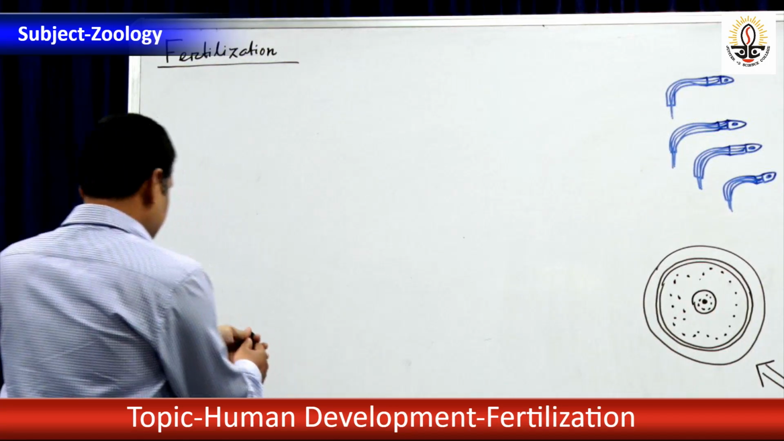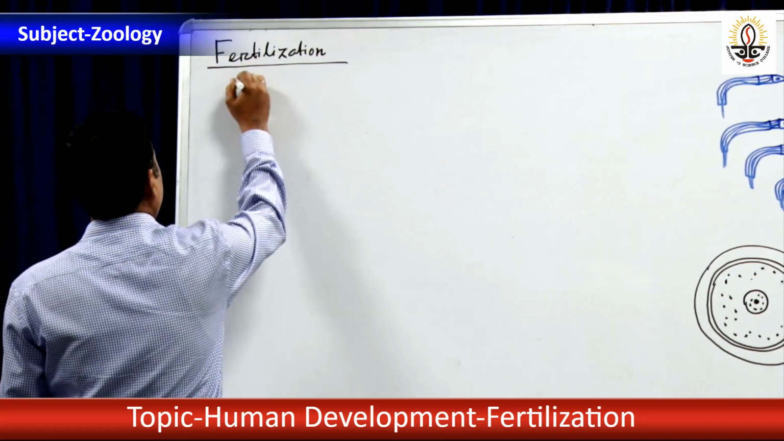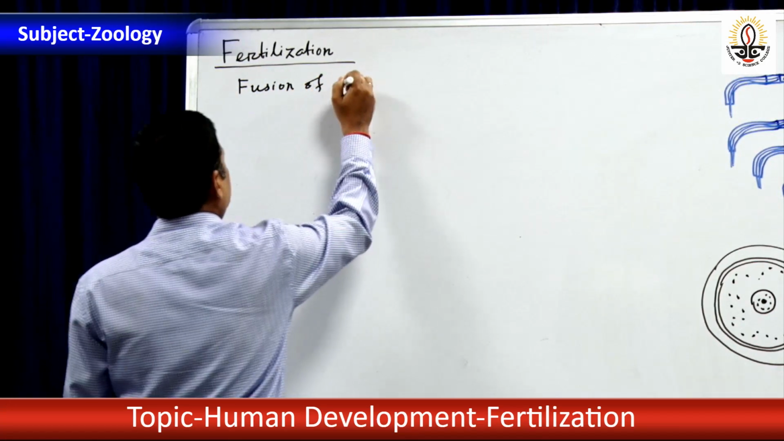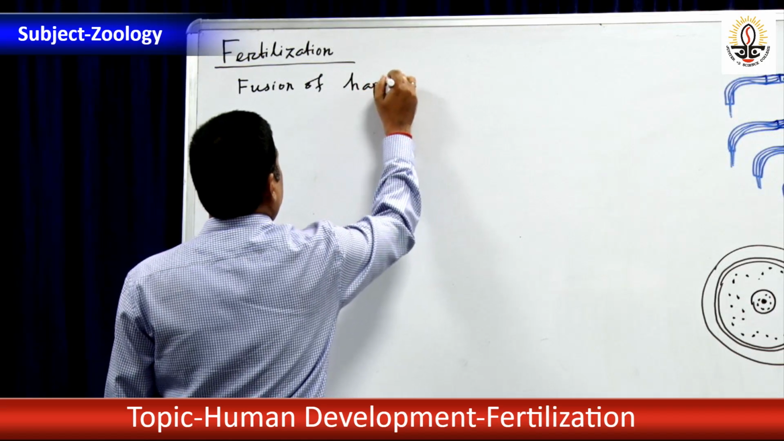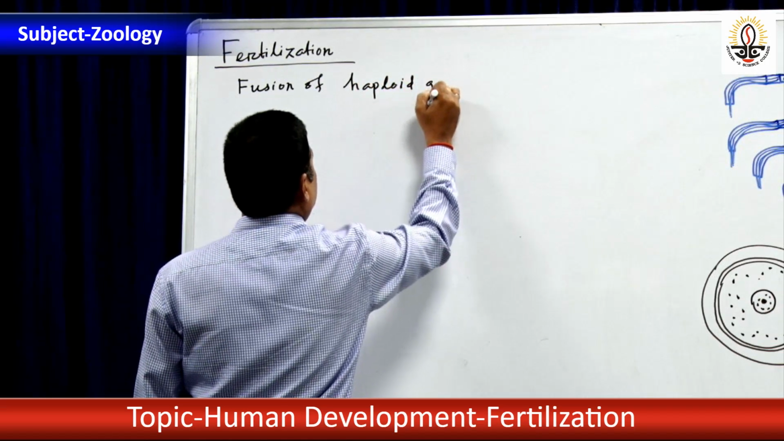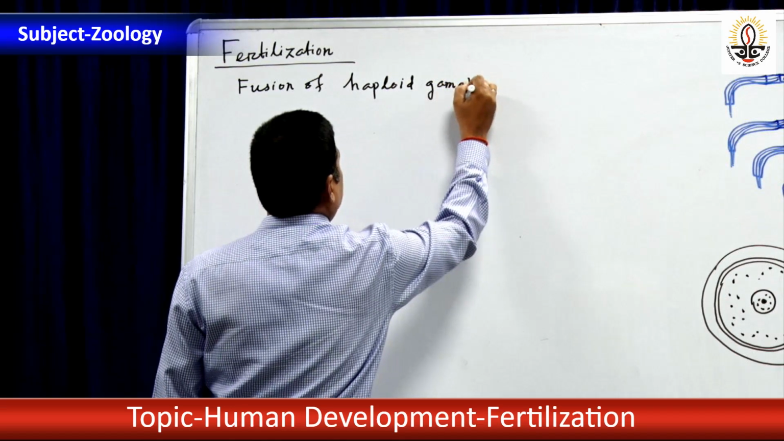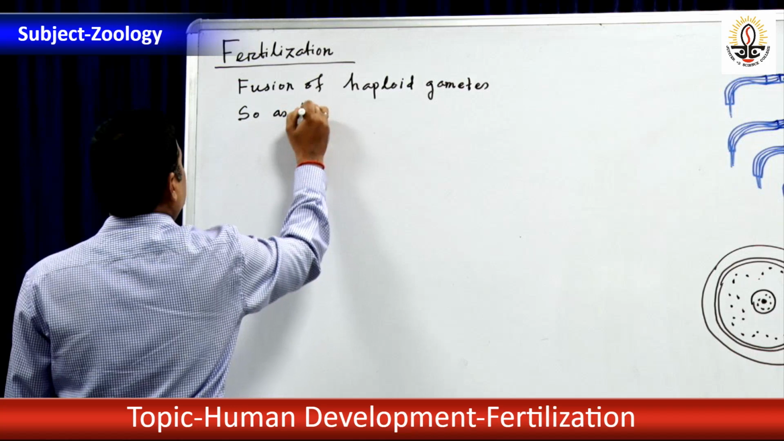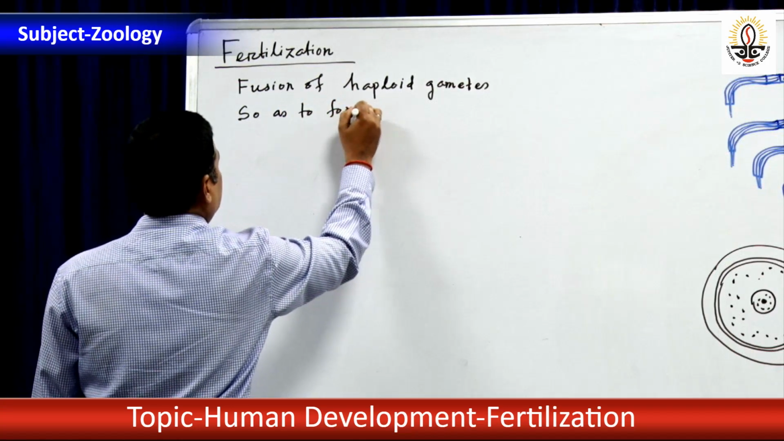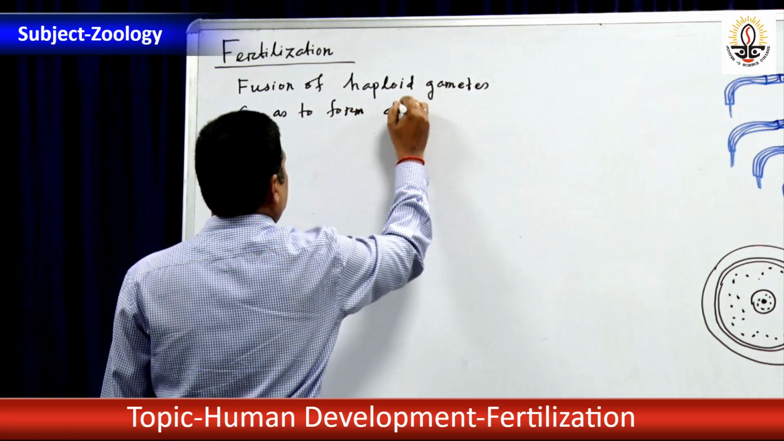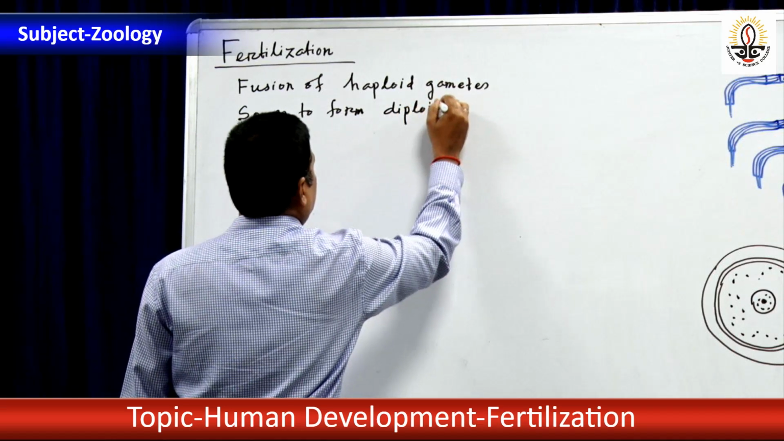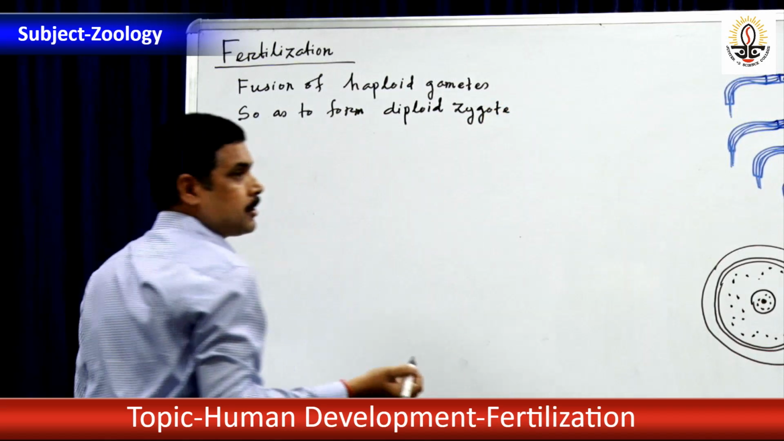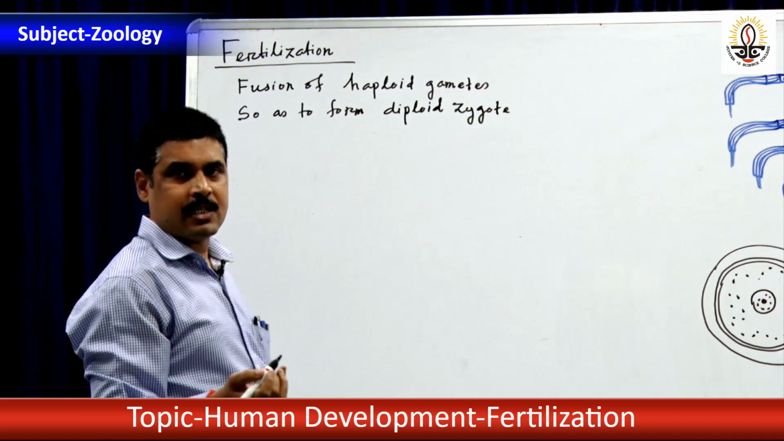So, if I write: fusion of haploid gametes so as to form diploid zygote. Now, where does fertilization occur?